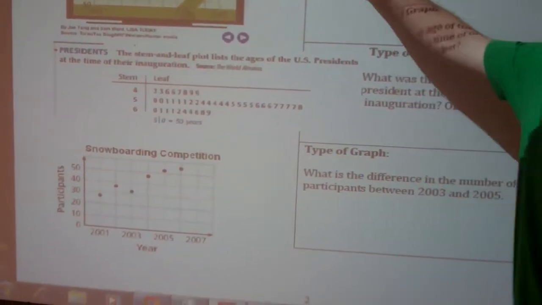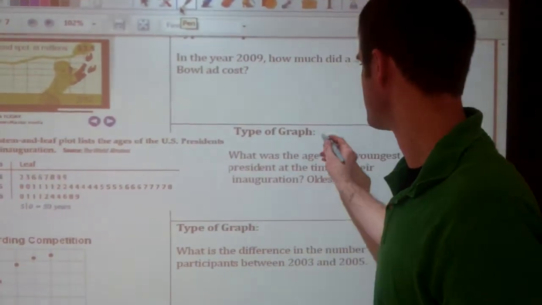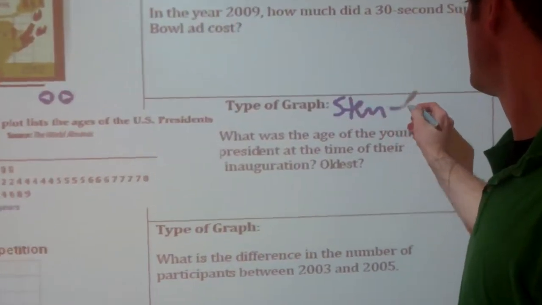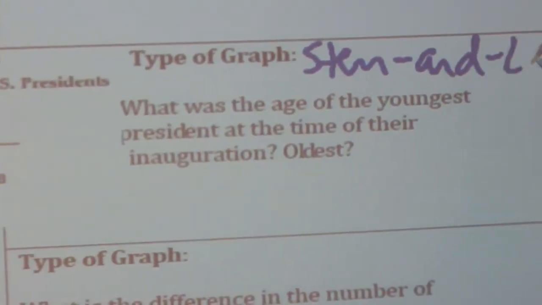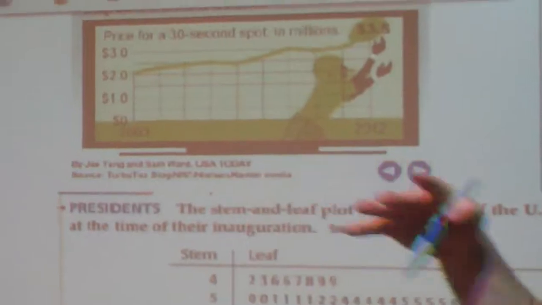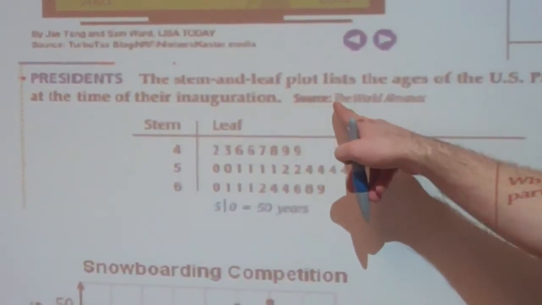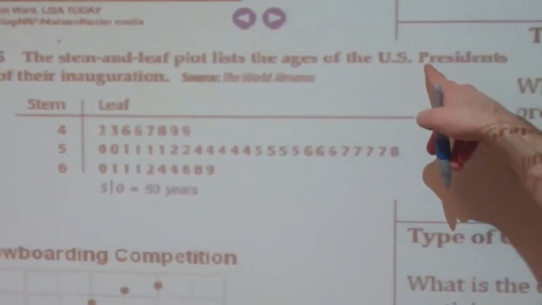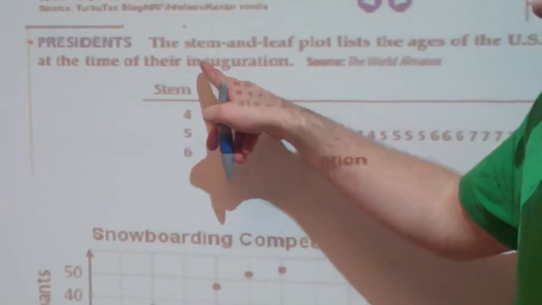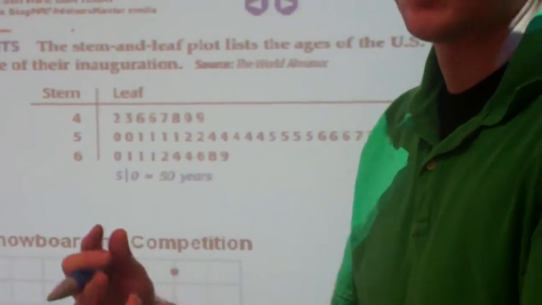Alright, the next type is called a stem and leaf plot. You're going to see these on the DC-CAS. So let's label this stem and leaf plot. And this one gives us a title as well. Always look at the title of your graph. It says, this stem and leaf plot lists the ages of the U.S. presidents at the time of their inauguration. Inauguration just means when they become president, when they get into office.